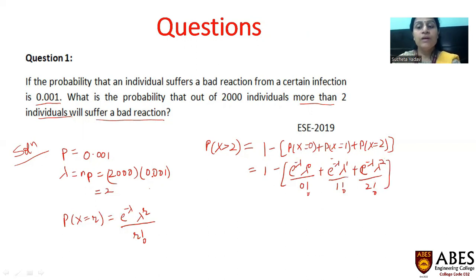Now we can put the value of lambda, which we have found to be 2. So 1 minus e to the power minus 2. Now lambda to the power 0 will be 1 and 0 factorial will also be 1, plus e to the power minus 2, 2 to the power 1, 1 factorial is also 1, plus e to the power minus 2, 2 square upon 2. Now when we solve this, we'll get 1 minus 5 times e to the power minus 2.